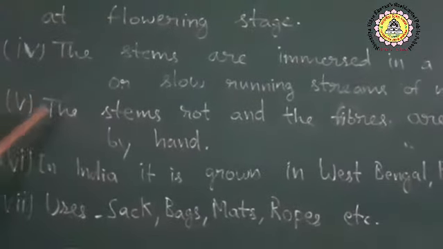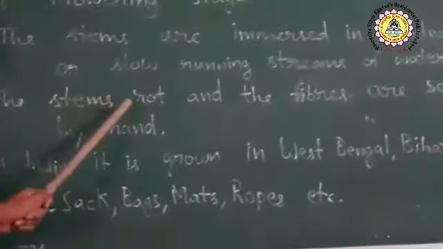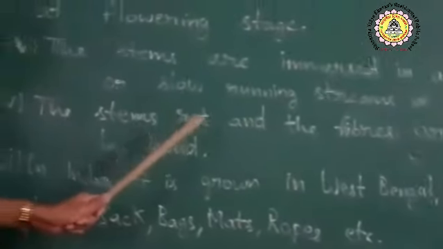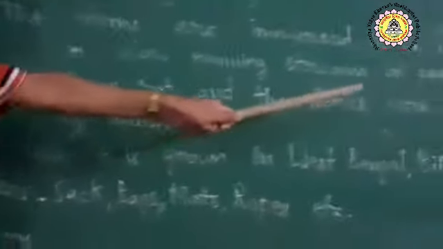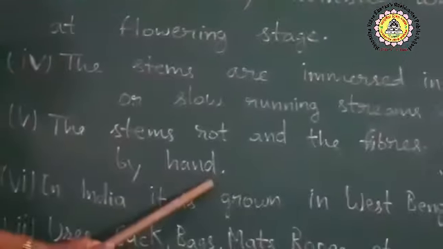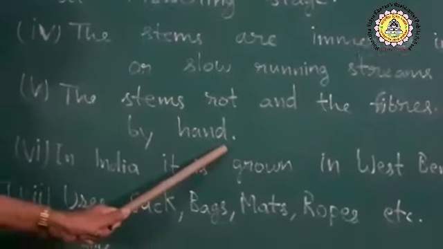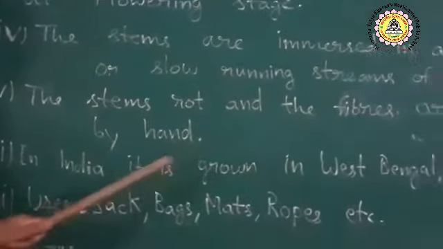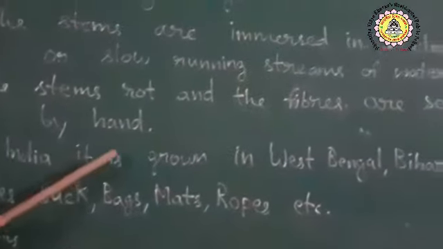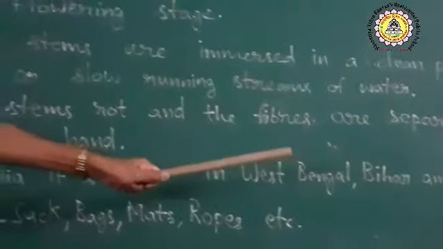Now, the stems of jute rot. That means they become soft, and the fibers are separated by hand. The jute fibers are separated by hand. In India, it is grown in West Bengal, Bihar, and Assam.